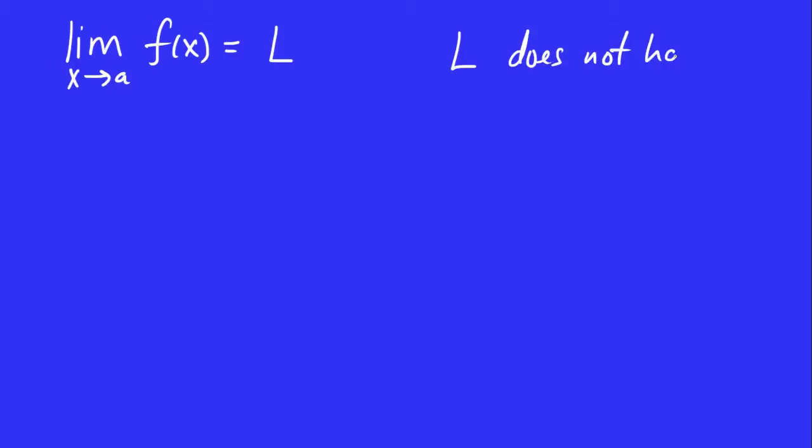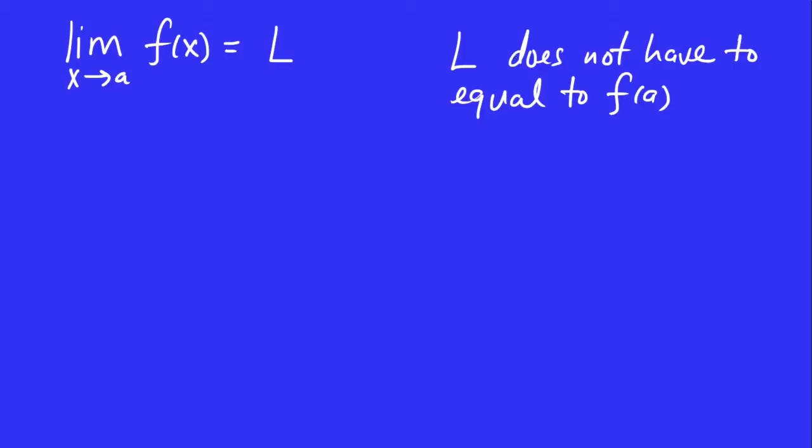Okay, we've just introduced the proper definition of continuity. We talked about it a little bit. Do you remember when we were doing limits? We had the limit as x goes to a of f of x equals L, right? Remember that we talked about how L does not have to equal f of a, right? When we talk about a limit, the value of f of a doesn't even have to be defined. So there's no reason this number L is going to be the same as f of a.